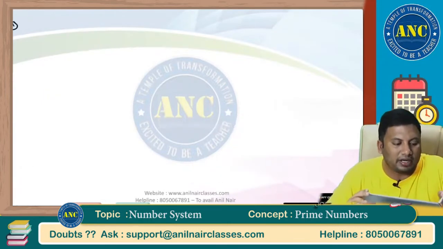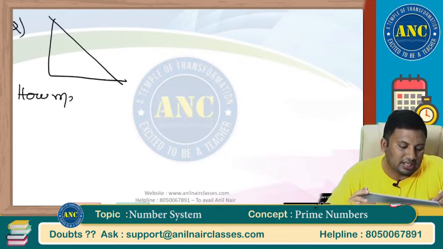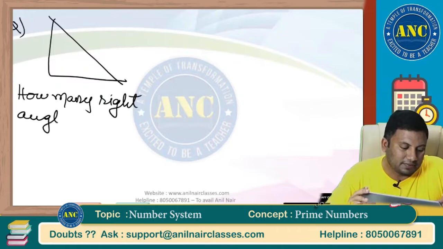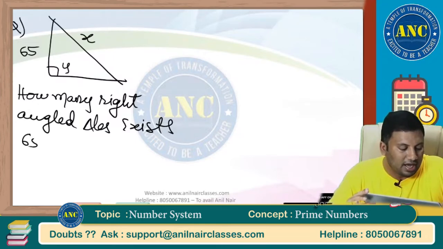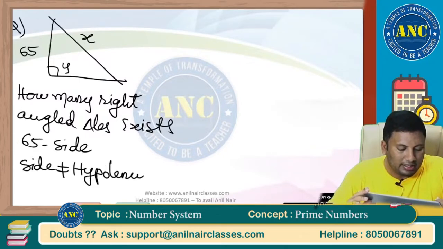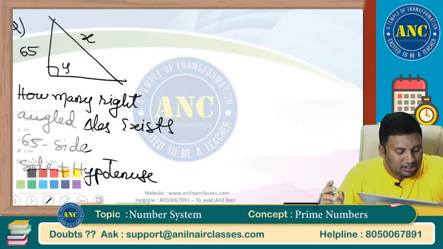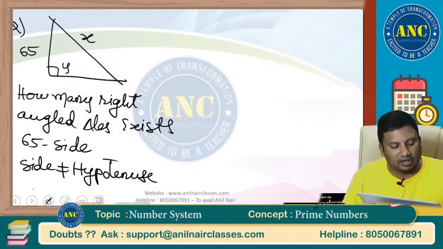This question in geometry can also be asked like this. How many right-angled triangles exist such that 65 is one of their sides, and the side is not equal to the hypotenuse? How many right-angled triangles exist such that 65 is one of their sides, not equal to the hypotenuse?